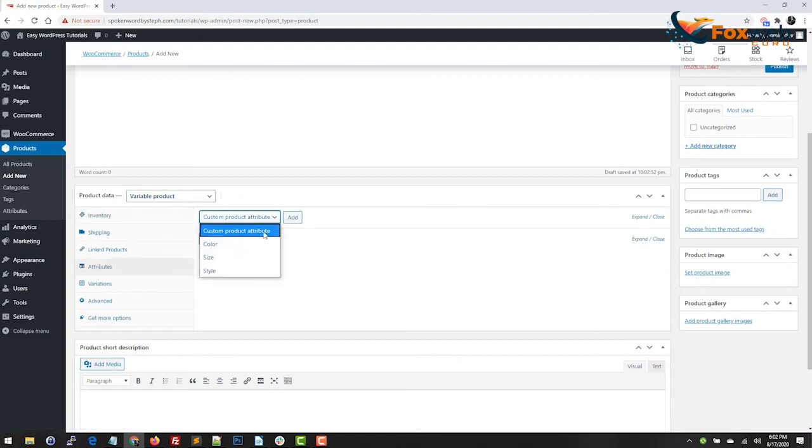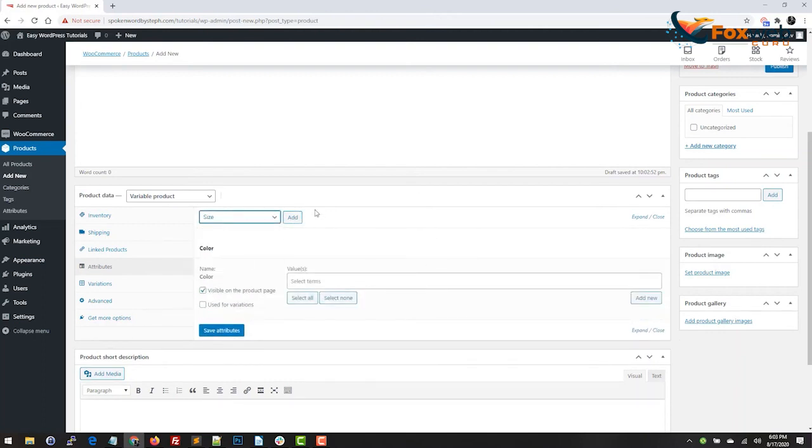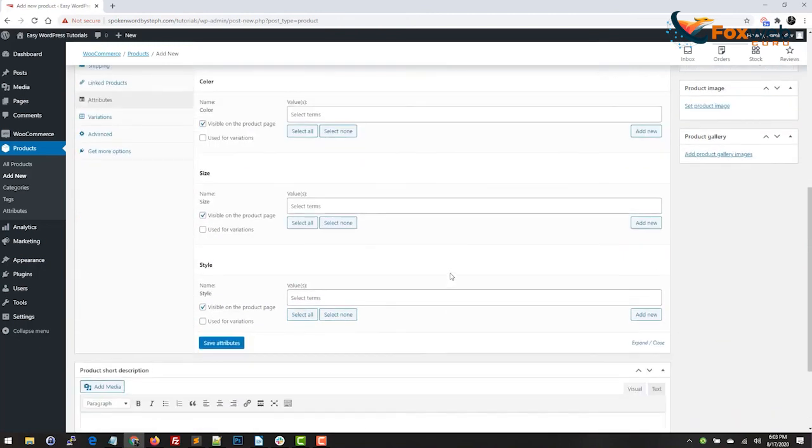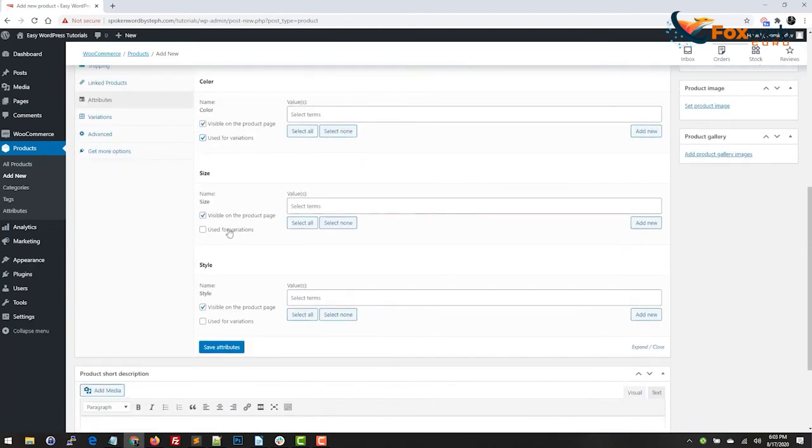And then from here, you'll see that we have global attributes that we can use. So we can use color. We can use size, and then style. And we want to use these for variations. And we're just going to select all of these, but you don't have to select all of the terms that are created. And you can also go back and add more terms to your global attributes. So we'll do select all, select all, and select all.